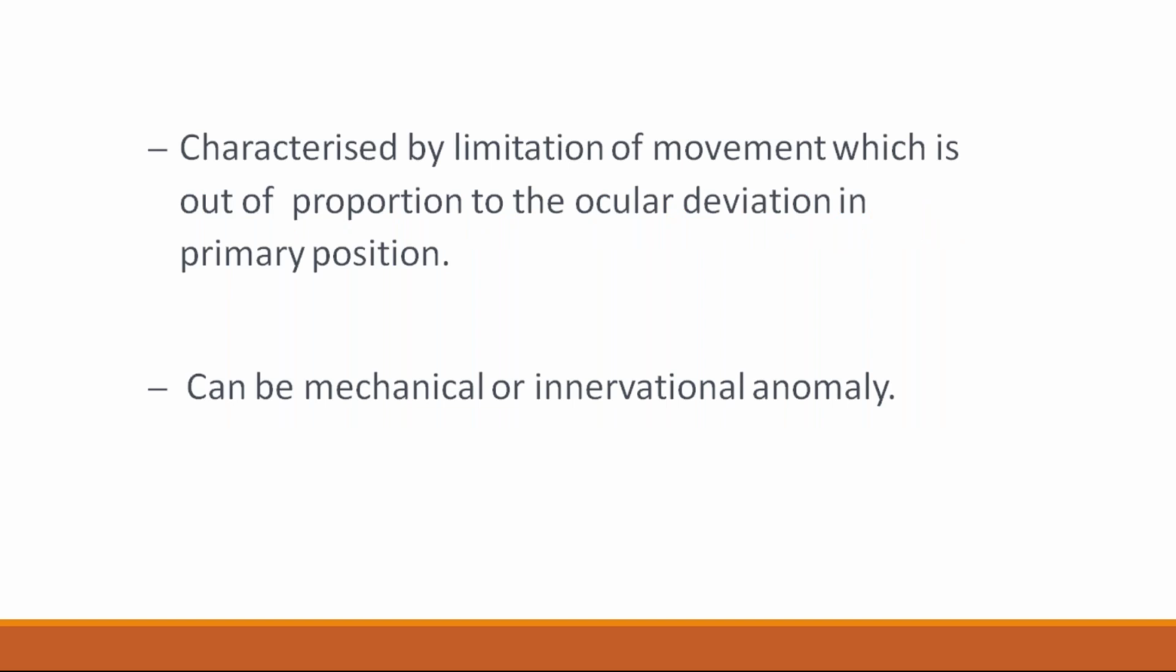What is the meaning of restrictive strabismus? It is characterized by the limitation of movement which is out of proportion to the ocular deviation in primary position. It can be mechanical or innervational anomaly. Innervational anomaly means abnormality of the innervation of the third, fourth and sixth cranial nerves. Limitation of movement which is out of proportion to the ocular deviation in primary position is called restrictive strabismus. It can be congenital or acquired.